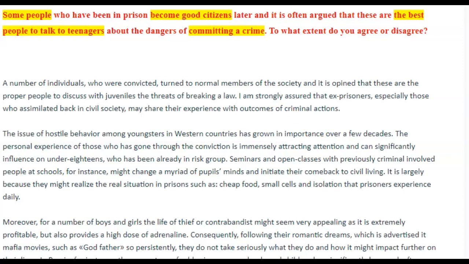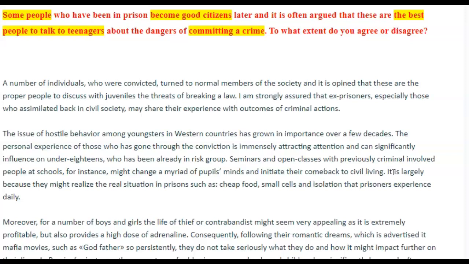Okay, so let's see. Seminars and open classes with reformed ex-criminals at schools, for instance, might change a myriad of pupils' minds and initiate their comeback into civil living. I don't love this expression, civil living. May initiate their comeback. Okay. How about you tell me why?